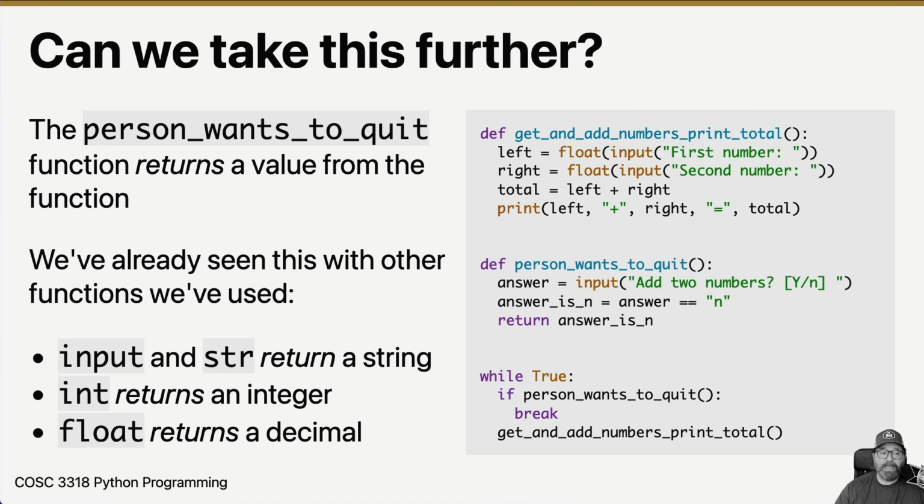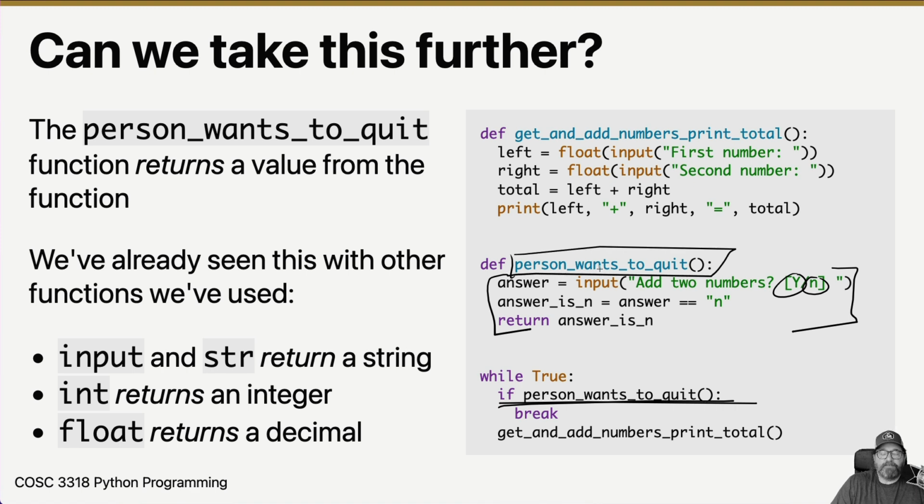Since we can't put the break inside this function for this while loop, instead, we change our code for our function to say, I'm going to give you a true or false answer, and you can use that in your if statement. And now this reads a lot better. If person wants to quit, and let's say we want to change the way somebody wants to quit. They don't type in y or n, they type in 0 or 1 or something like that. We come to this function and change it, but it still means person wants to quit. That's why functions are cool. The name of the function describes what the function does, and in this case, what the value is that it's going to return.